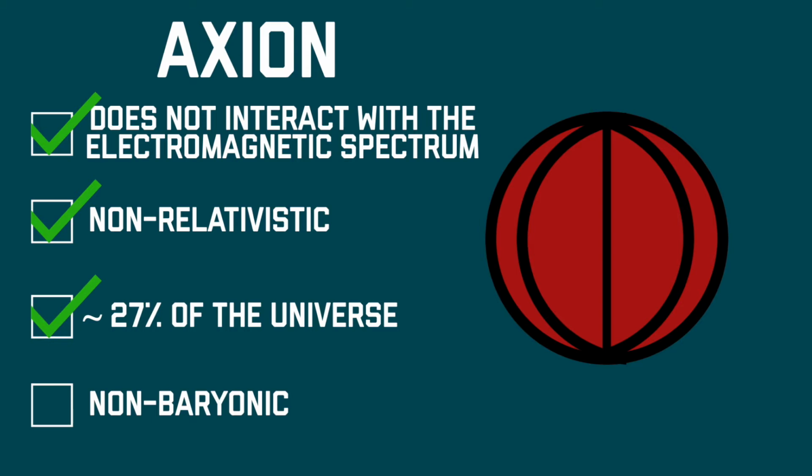And fourth, axions are not baryonic in form. However, they are much more related to the standard model of particles. Axions are distant cousins of the Higgs boson particle and likely break down into photons, the particles of light, in certain circumstances. Experiments looking for axions are trying to prove their existence via these leftover photons.